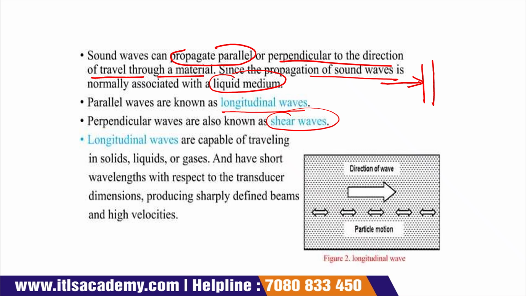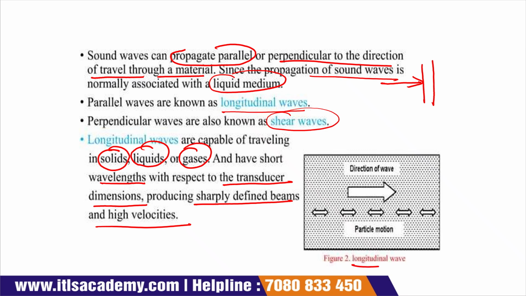So these longitudinal waves have the capability to travel in any of the media. They can travel in a solid medium, a liquid medium, or a gaseous medium. But longitudinal waves have a short wavelength as compared to the transducer dimension, which produces sharply defined beams and high velocities. Okay, this diagram represents the longitudinal wave.